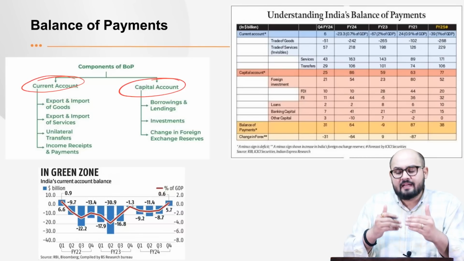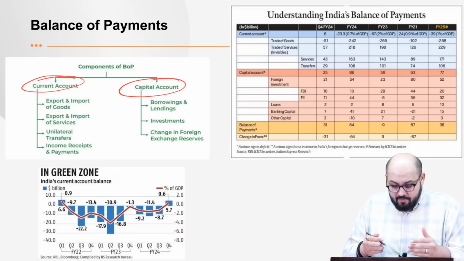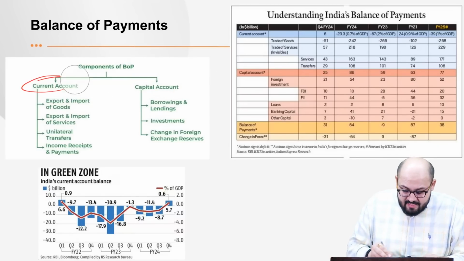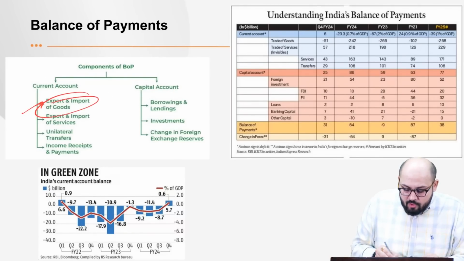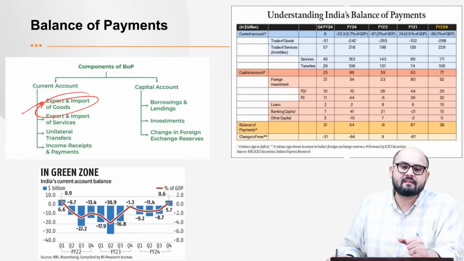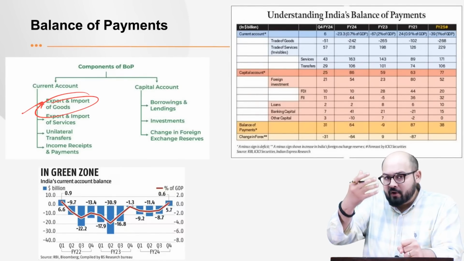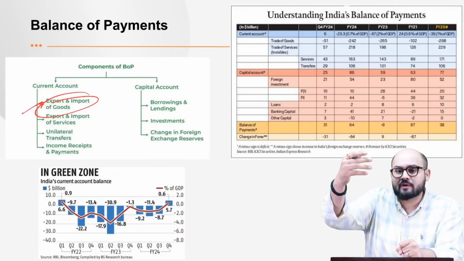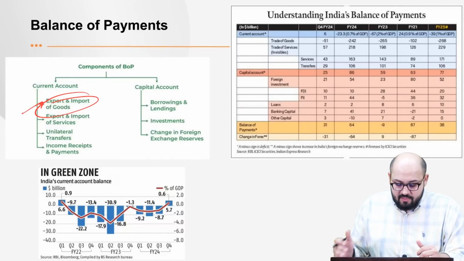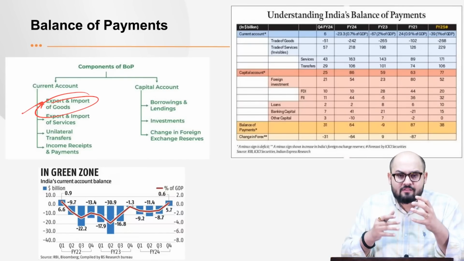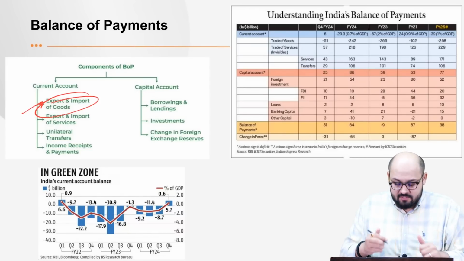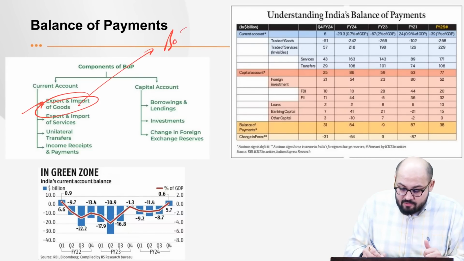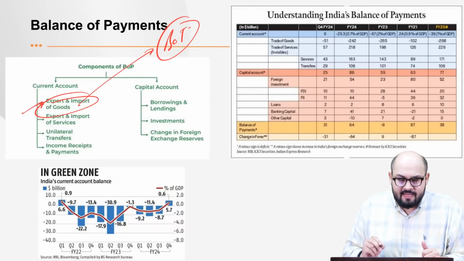Now, if we break this current account into different components, we can have the first as the export and import of goods, merchandise trade. We're talking about tangible goods. Let's say if India is importing cars, or if India is exporting machinery, that comes in export and import of goods. Now, the balance of the export and import of goods is termed as balance of trade. So do remember, right?